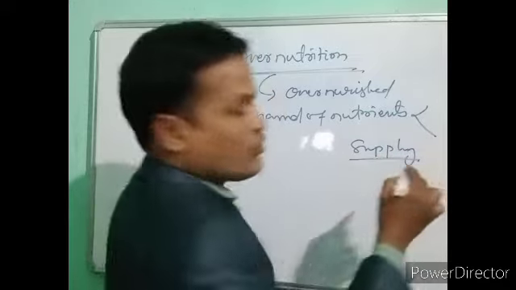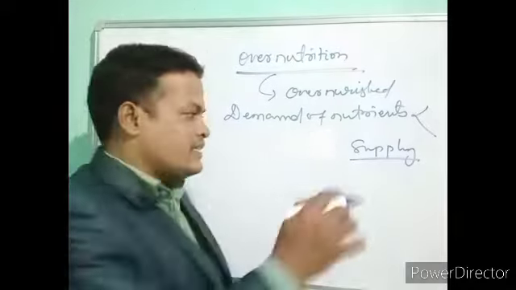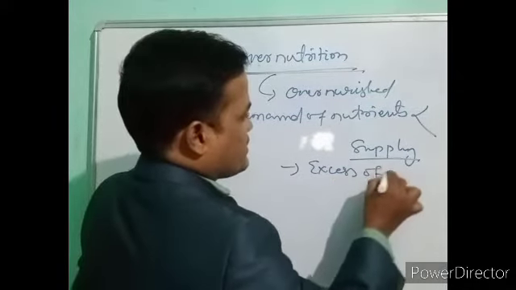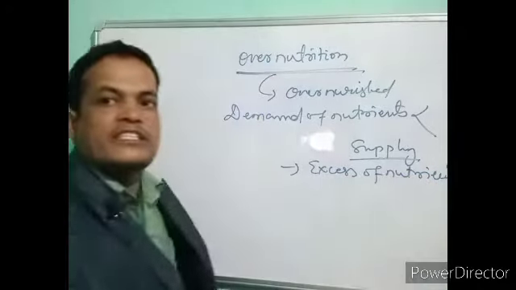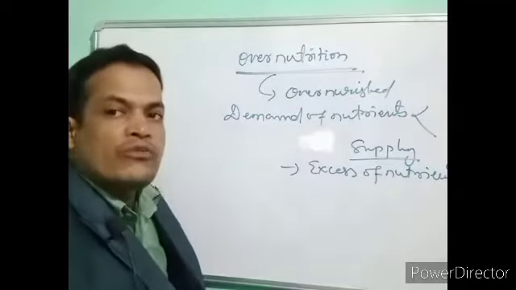That means the supply of nutrients is more and the demand of the body is less, so there is an excess of nutrients. Lack of nutrition causes undernutrition and excess of nutrition causes overnutrition, or being overnourished.